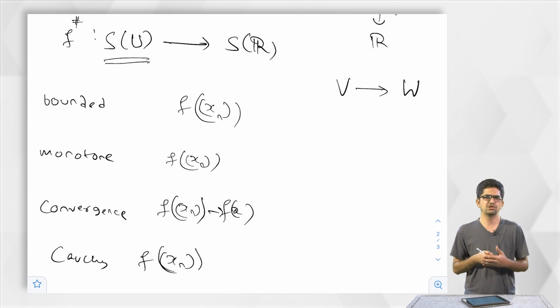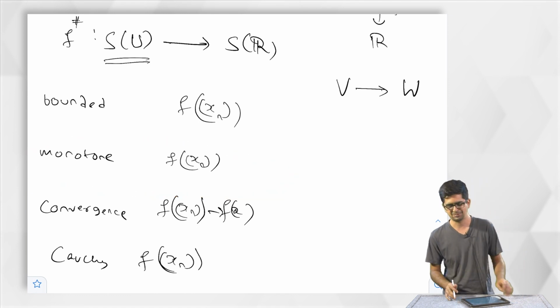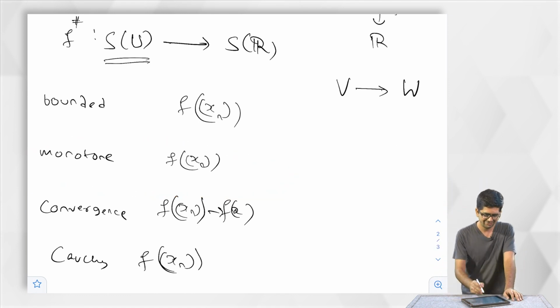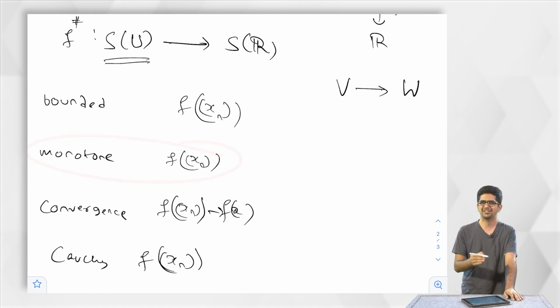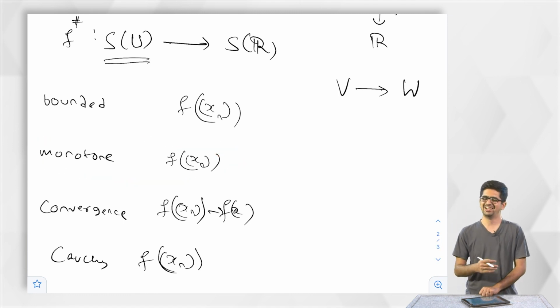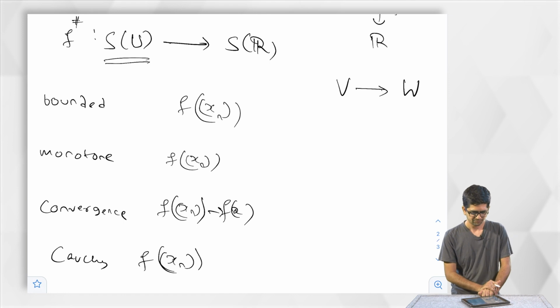Because they are so rigid, it is not very comfortable to study these functions as the first step. As in the case of bounded functions, we will study monotone functions, but not at the first step.